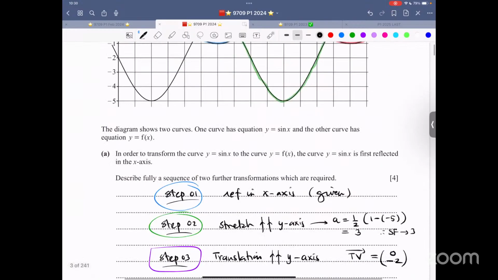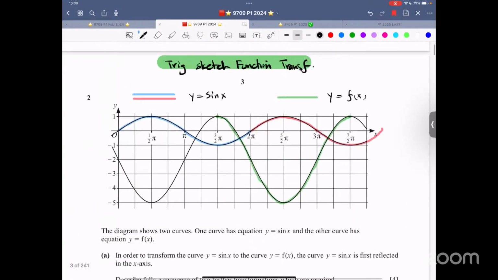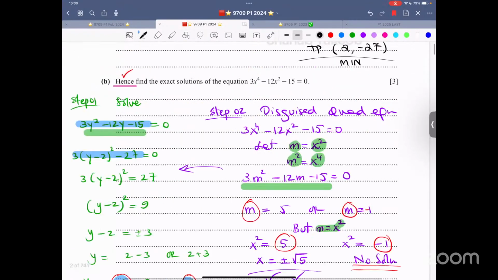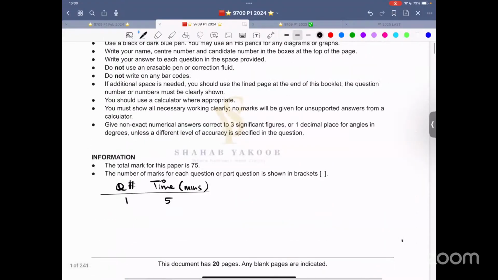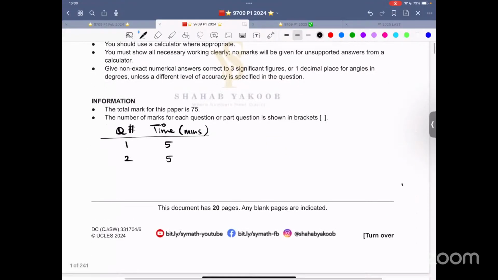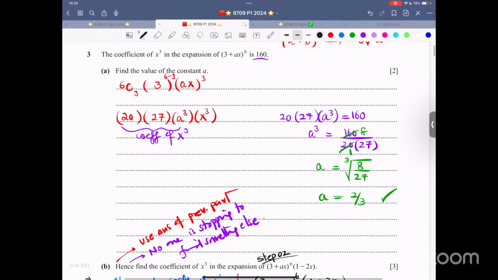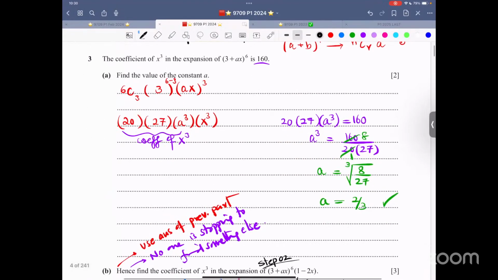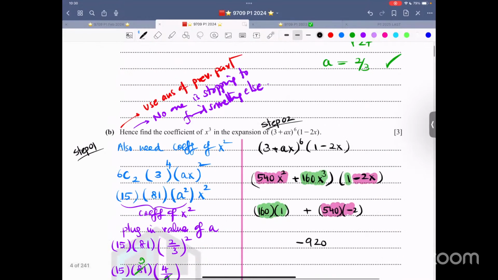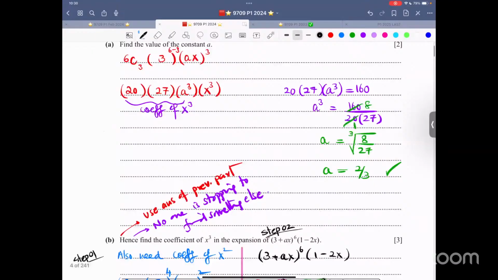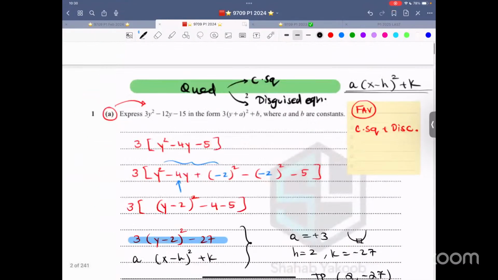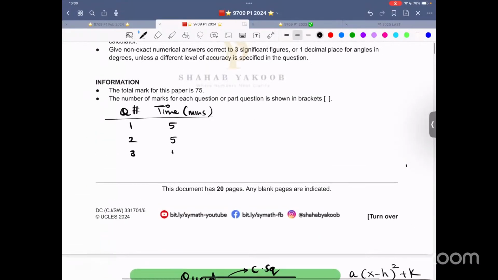Question number 2, sketching, let's say 5 minutes max. Question number 3, binomial. We did not go over it, but it's straightforward. Coefficient of x cube, use the answer of the first part. No one is stopping you from finding something else, because you also need the coefficient of x square for selective multiplication. So I think another 5 minutes. So 5, 5, 5, 3 questions.